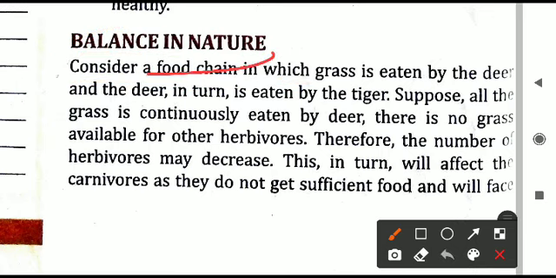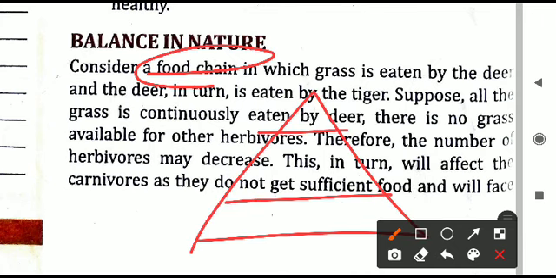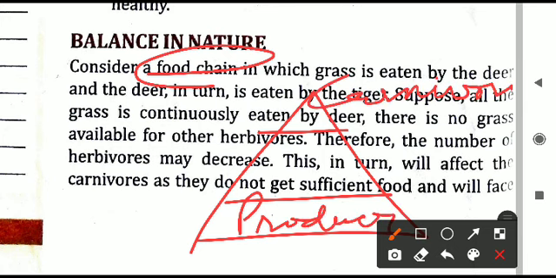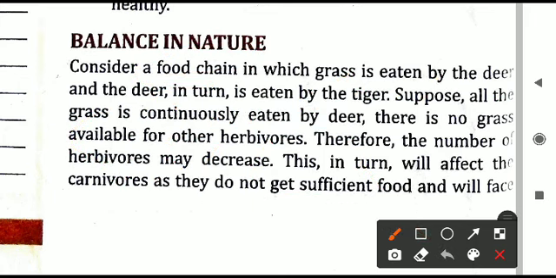In the food chain, as we have already discussed in the pyramid of numbers, as you move from downward to upwards, what is happening? Producers are more and carnivores are less. If it is the opposite, just imagine if more lions are there in the jungle and deer are less, what will happen? All the lions will eat all the deer. Okay, that is one case. But after all the deer are over, what about the lions? From where will they get the food? So the balance in nature should be maintained. It should not be disturbed. That is what we call balance in nature.